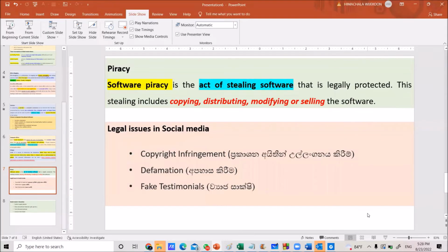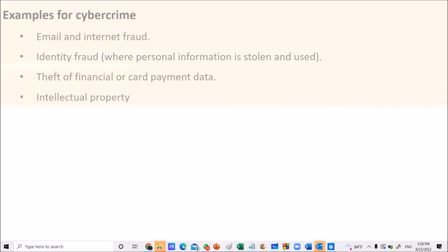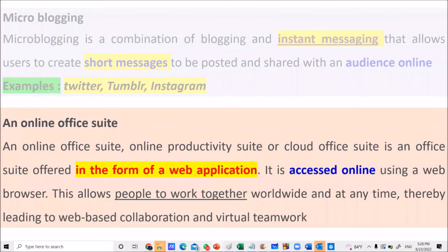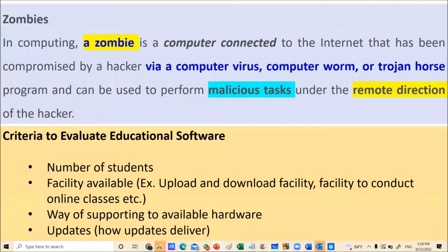Right. Then look at the presentation here. Here you use criteria to evaluate educational software. These are the factors to determine whether that particular educational software is used or not, for your organization or for you personally.